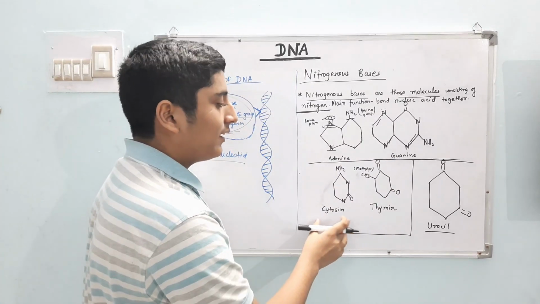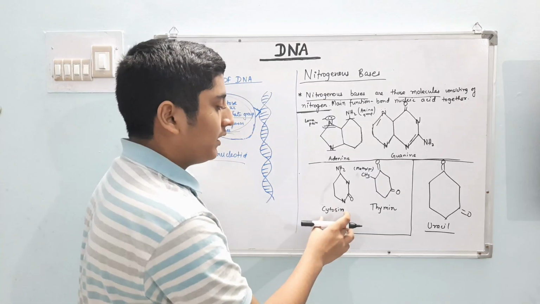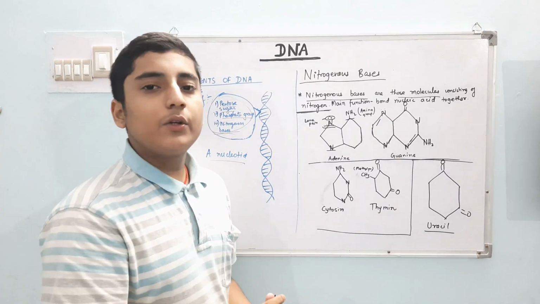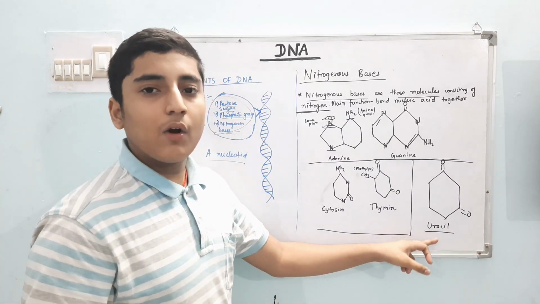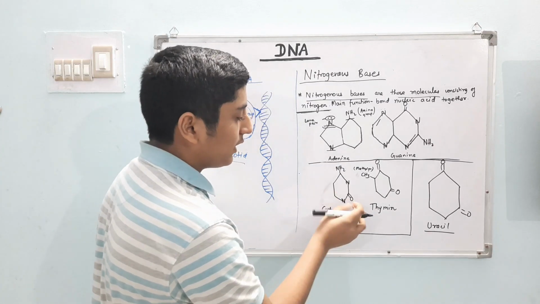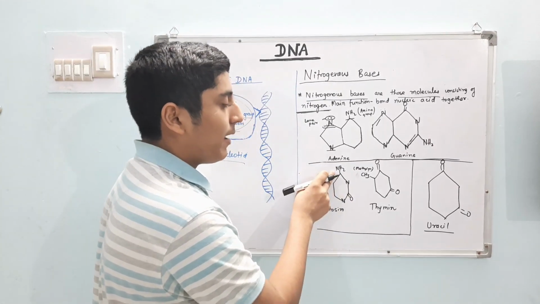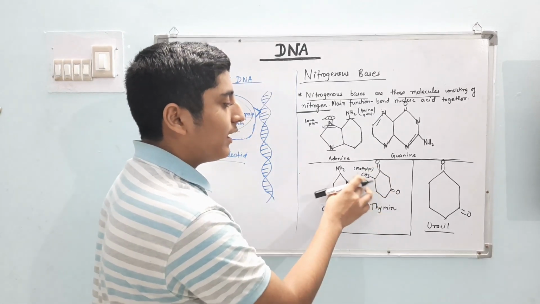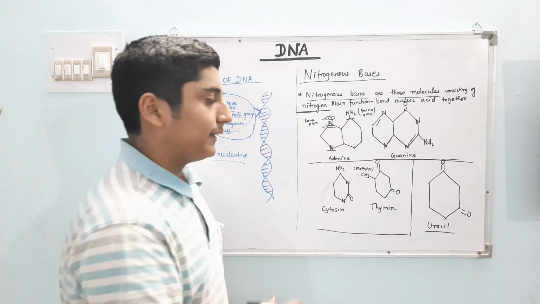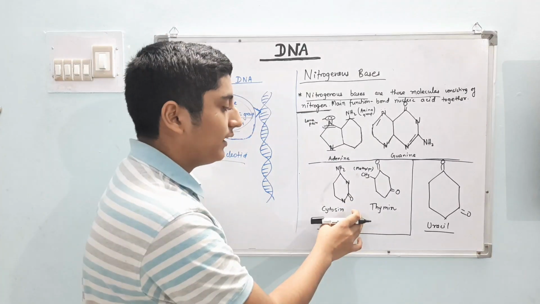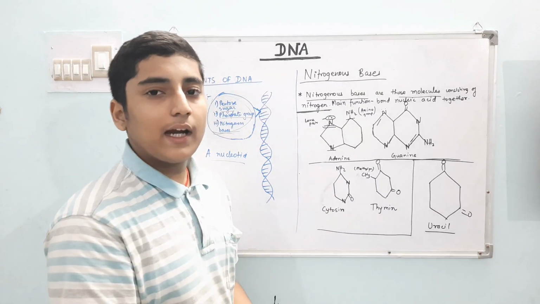Now look here, these are the single-ring compounds cytosine and thymine, and the other one is uracil, which is present in RNA, not in DNA. In cytosine, nitrogens are present, a double-bonded O and an amino group, and in thymine a double-bonded O is present, but here a methyl group is present, which is not present in cytosine. So that is the major difference between cytosine and thymine.